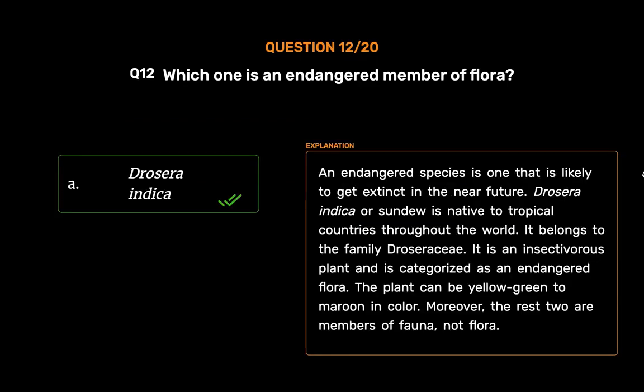Drosera indica. An endangered species is one that is likely to get extinct in the near future. Drosera indica, or sundew, is native to tropical countries throughout the world. It belongs to the family Droseraceae. It is an insectivorous plant and is categorized as an endangered flora. The plant can be yellow-green to maroon in color. Moreover, the rest too are members of fauna, not flora.